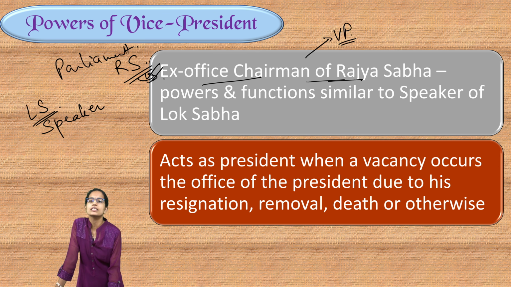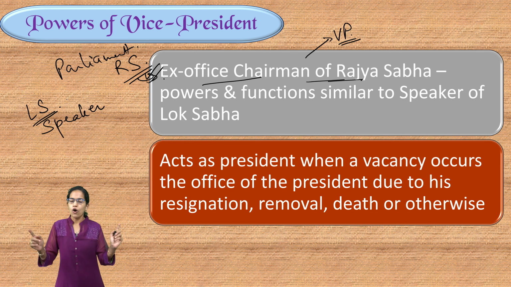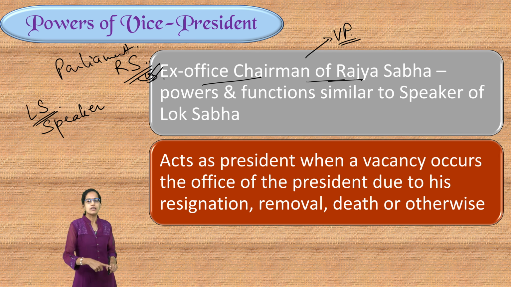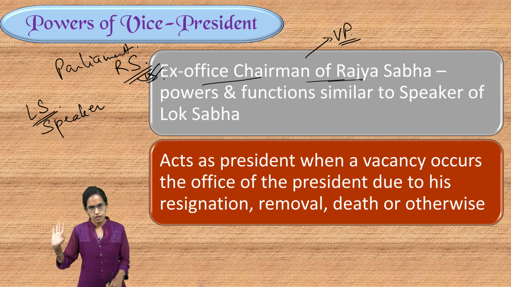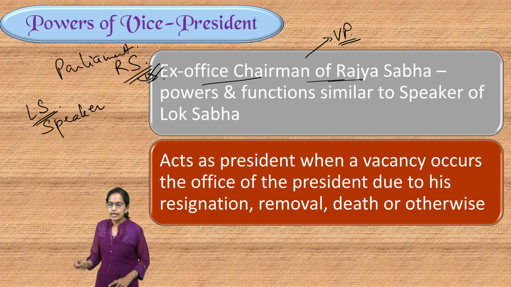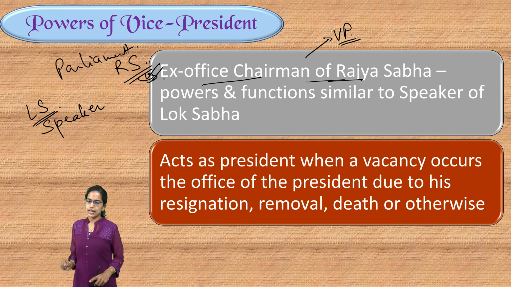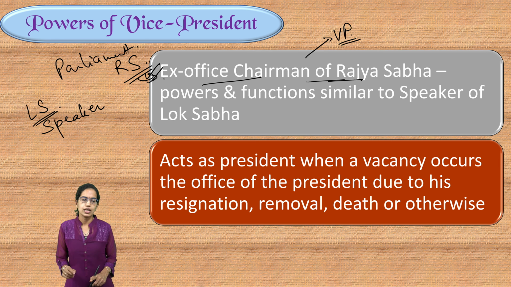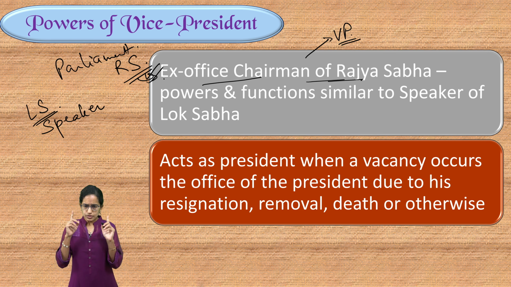No one else but the Vice President of India. So, the powers and the functions of the ex officio chairman of Rajya Sabha are very similar to the speaker of Lok Sabha.